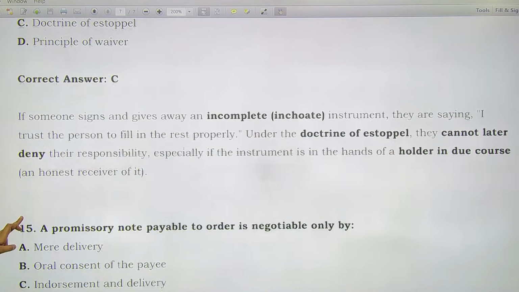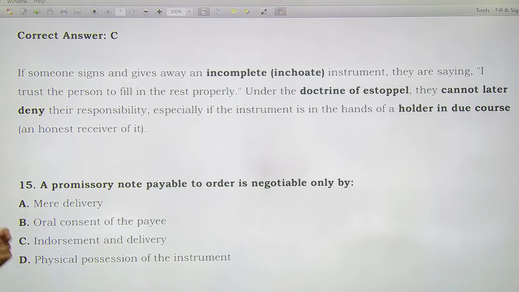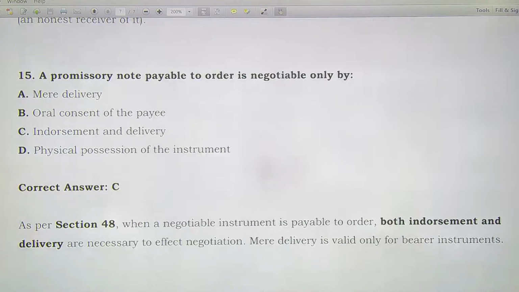Next is, a promissory note payable to order is negotiable only by mere delivery, oral consent, endorsement and delivery, physical possession of the instrument. Payable to order, how are you going to deliver it? So you can do endorsement and delivery. The spelling is wrong over here. Payable to order means you will sign it and you will forward it, right? So as per section 48, when a negotiable instrument is payable to order, both endorsement and delivery are necessary to effect the negotiation. Mere delivery is valid only for the bearer instrument.